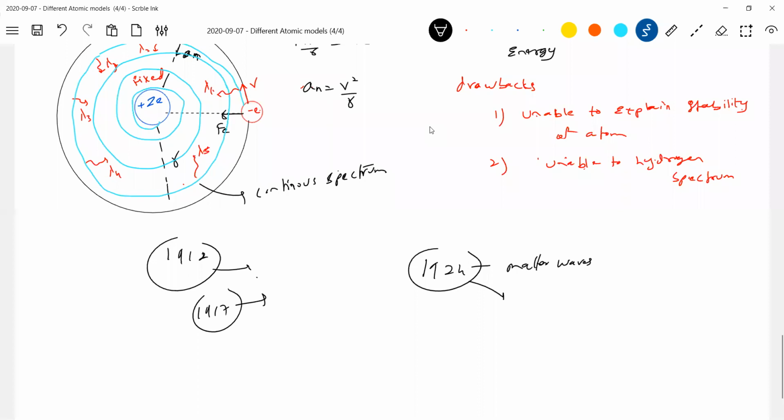With the postulates in Bohr's atomic model, he was able to explain the hydrogen spectrum. After that atomic model, de Broglie provided the matter waves concept.